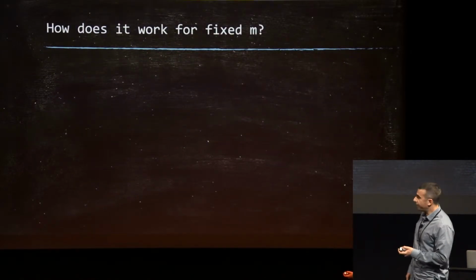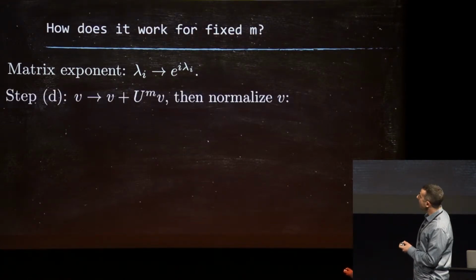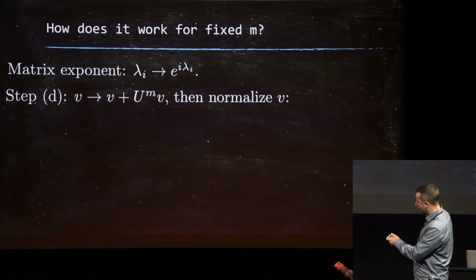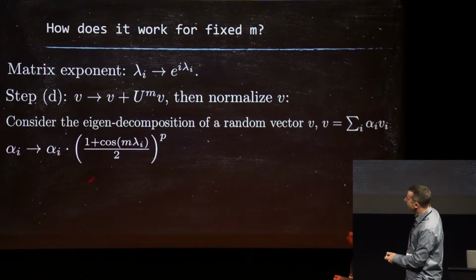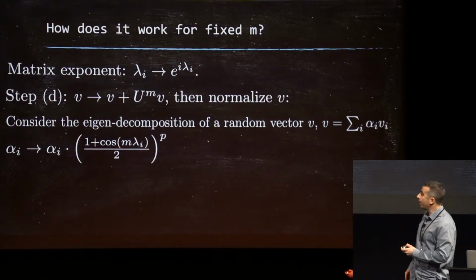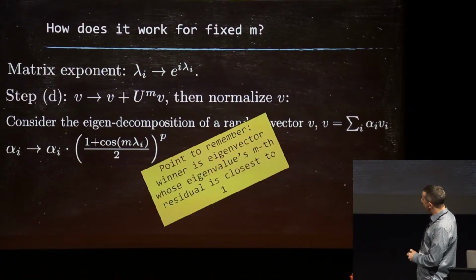And how does this work for fixed m? Well, let's track again. We send lambda_i to e^{i lambda_i}, and at step D, we add v plus u^m times v and normalize. If you track the behavior of the coefficients, each of them is now attenuated by m lambda_i, not lambda_i. Not much difference, but the point is, now the winner is an eigenvector whose eigenvalue's mth residual is closest to 1.